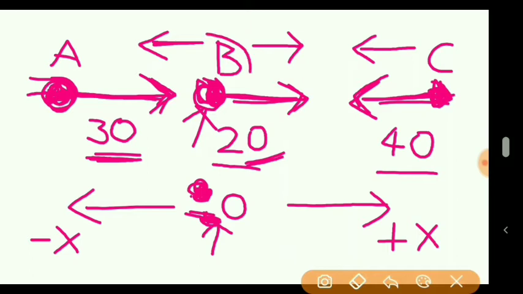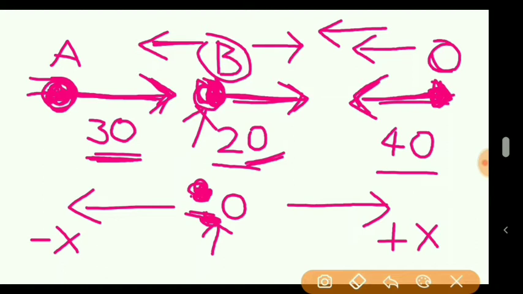So for B, the velocity of C will be 60, but towards negative x direction, so minus 60. So students, I hope you understood about the relative velocity, from where the observation is taken.